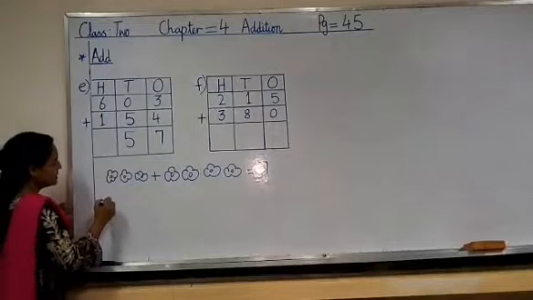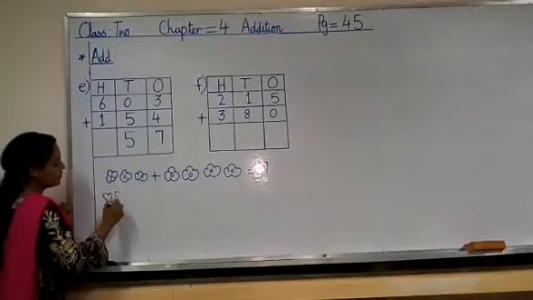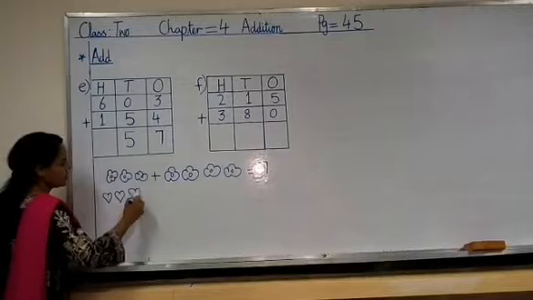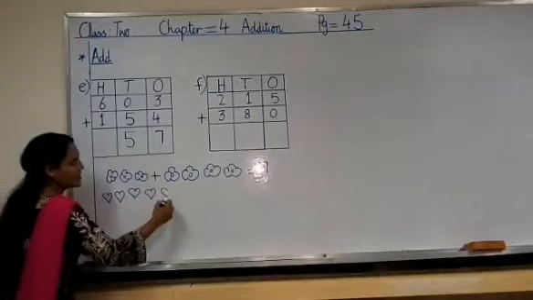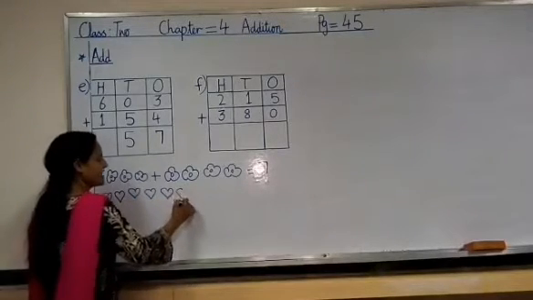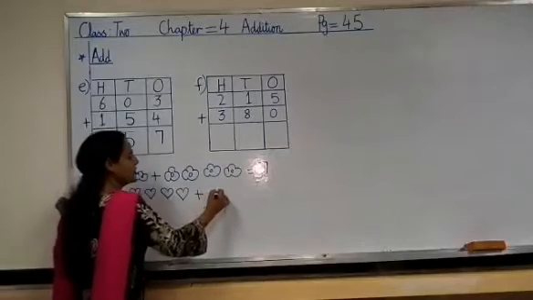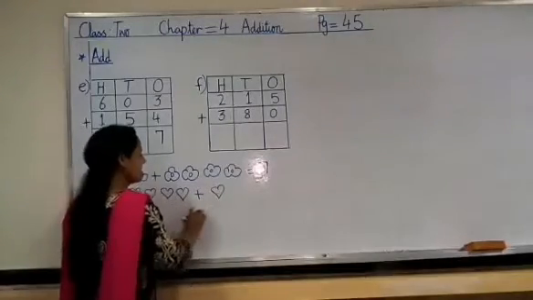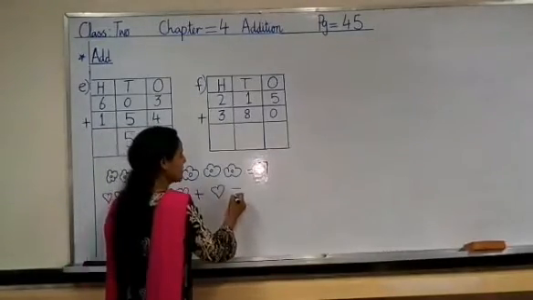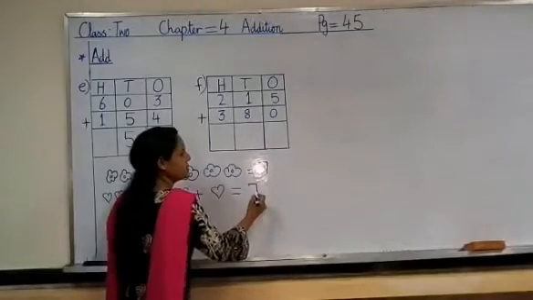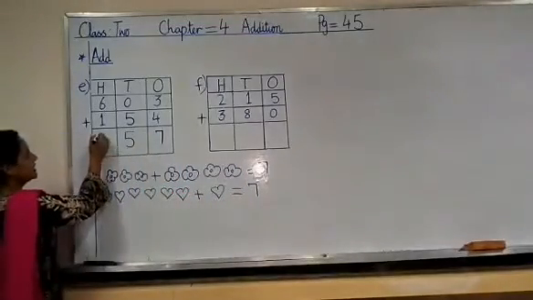We will draw 6 hearts. 1, 2, 3, 4, 5, 6. Now we will add one more heart here. What comes after 6? It's 7. So again we will write number 7 here.